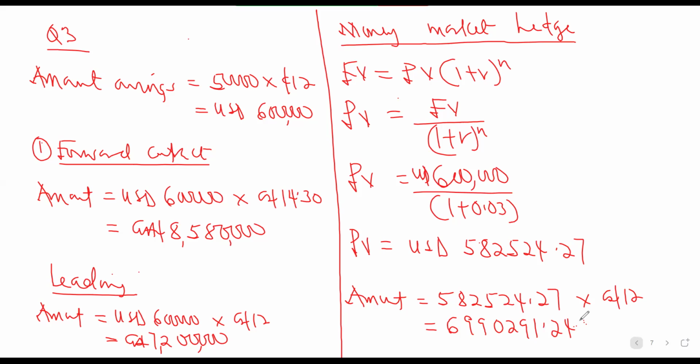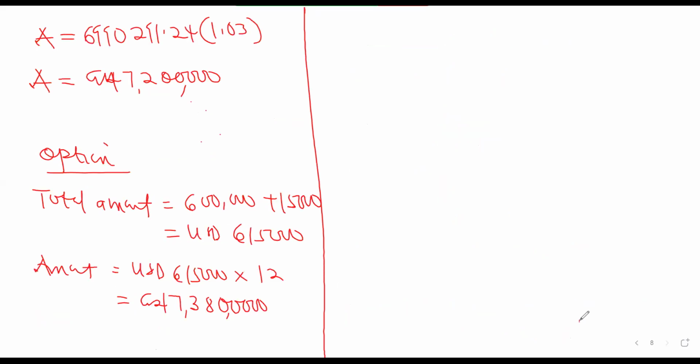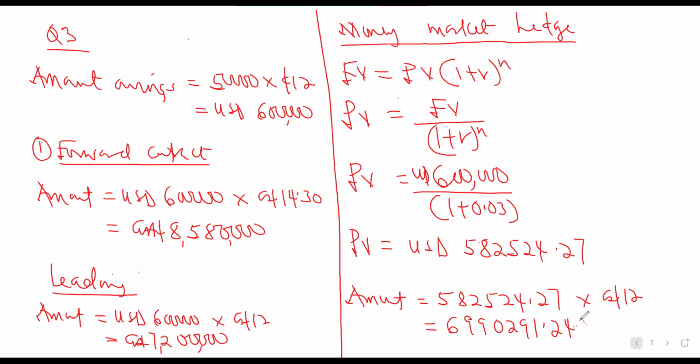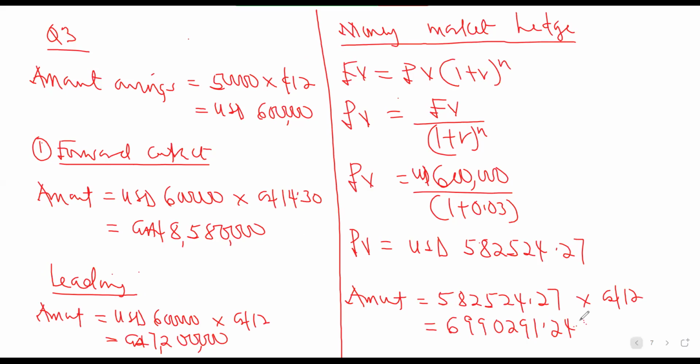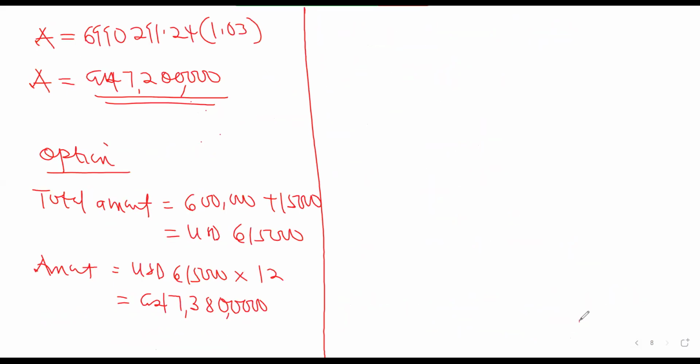So which of the options do you think they have to use? Leading. You can see that the leading and the money market are giving the same figure. Your leading is 720, money market is also 720. If we approximate this correctly, it will be 719 something, isn't it? So the money market would have been the minimum. This is a cost, so you pick the minimum one.